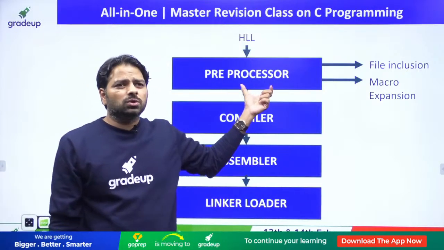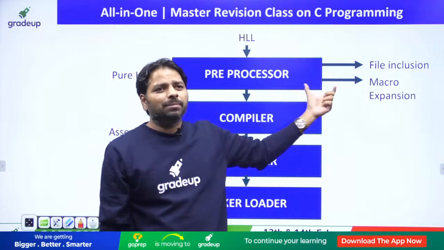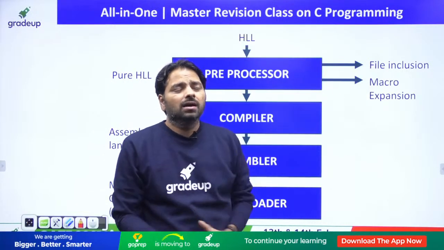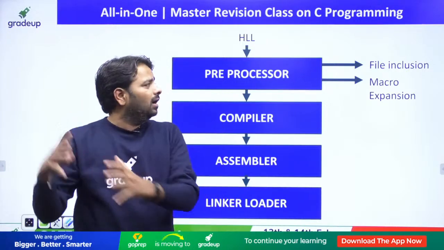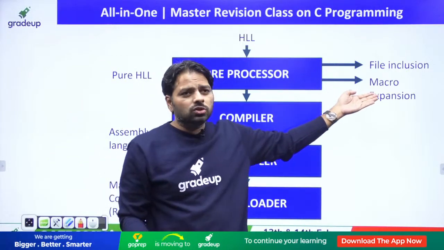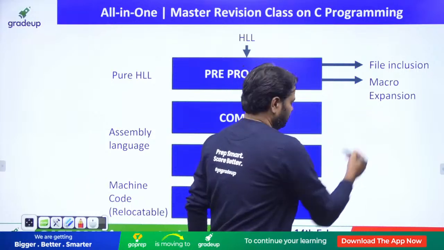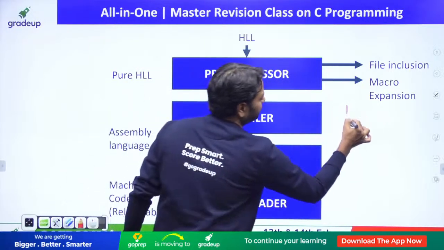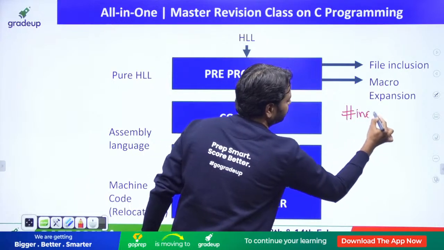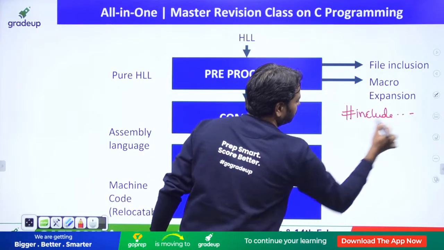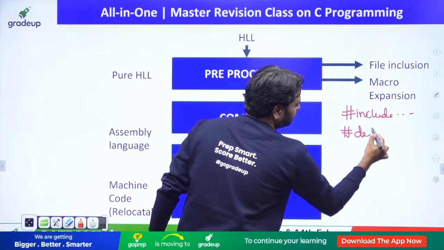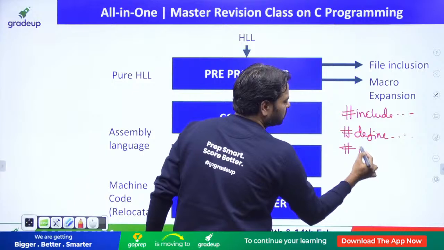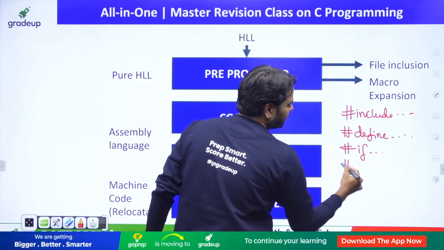First, you need a preprocessor to understand any statement which begins with a hash. It is called a preprocessor command, and you also call it directives or macros. You can also define macros. You even have conditional macros like hash if, hash endif.